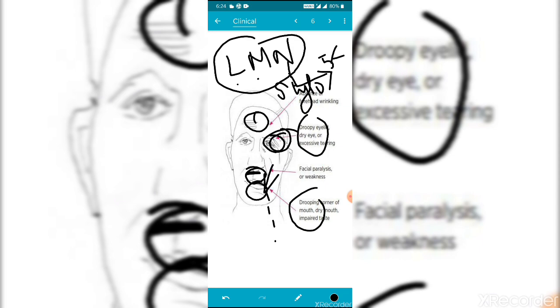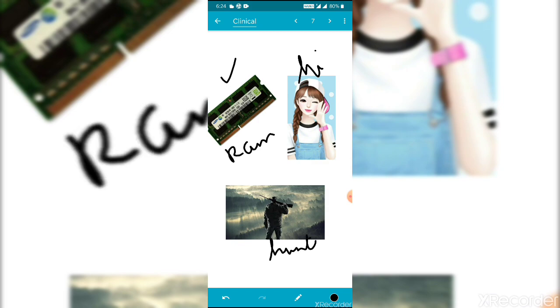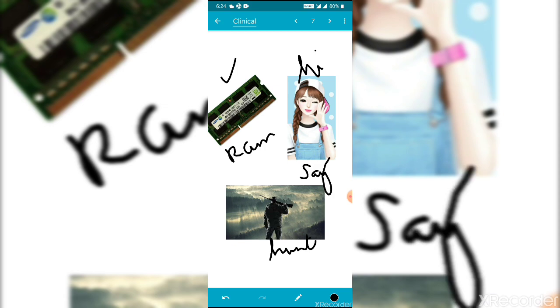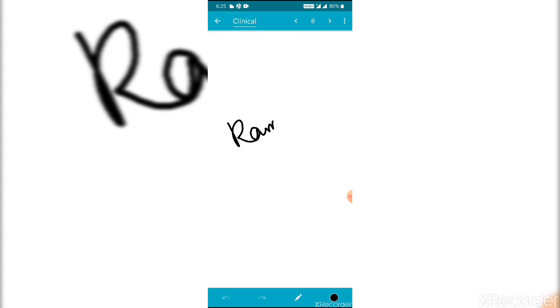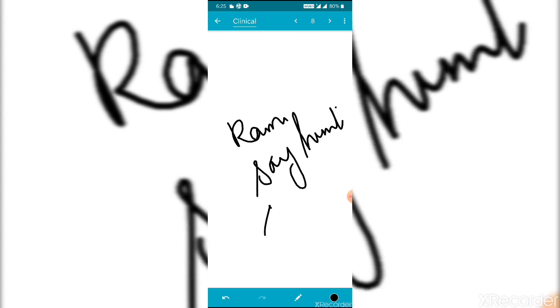Next, we move on to this connection. Try to connect these pictures. It has a syndrome. What is this? This is the RAM, 4GB RAM, and this girl is saying hi. Its picture shows Hunter. This is RAM, this girl saying hi. Say RAM, say hunt. So this syndrome is Ramsay-Hunt syndrome.